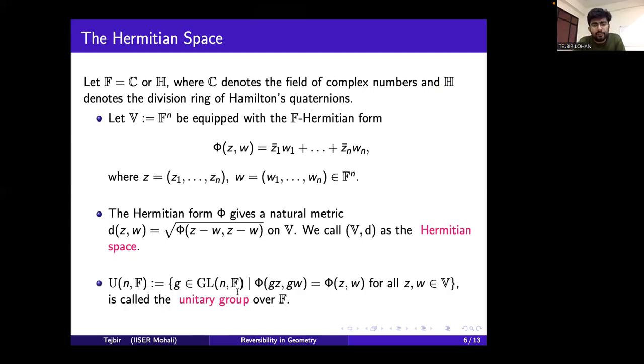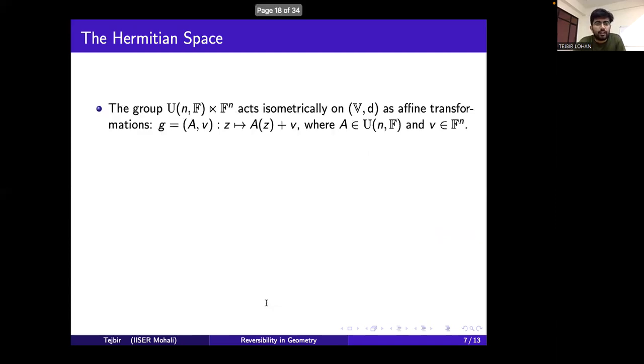The group of linear transformations g which preserve this Hermitian form phi is called the unitary group over F and denoted by U(n, F). And this coincides with the standard group of n cross n unitary matrices over F. Now consider the group U(n, F) semi-direct product F^n. This group acts isometrically on the Hermitian space (V, d) as affine transformations.